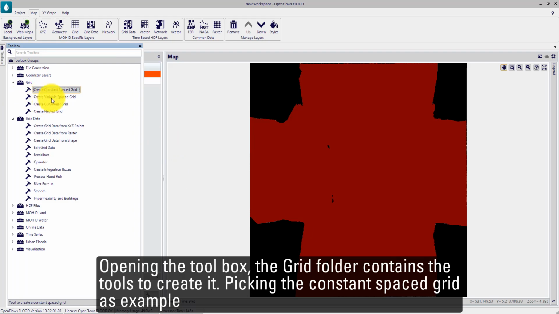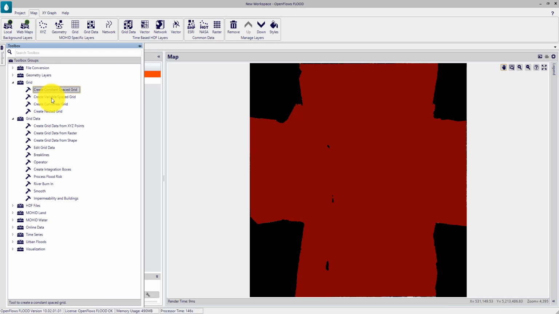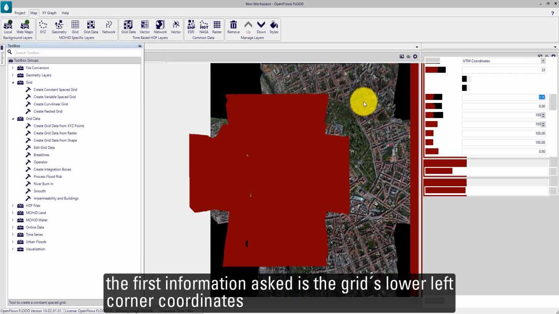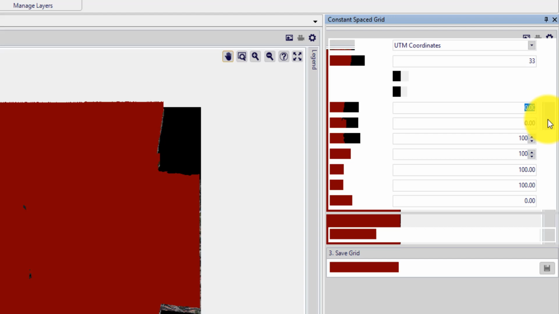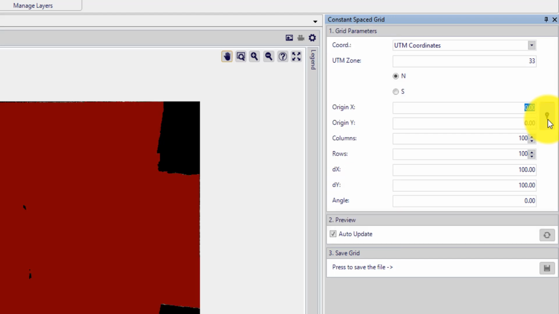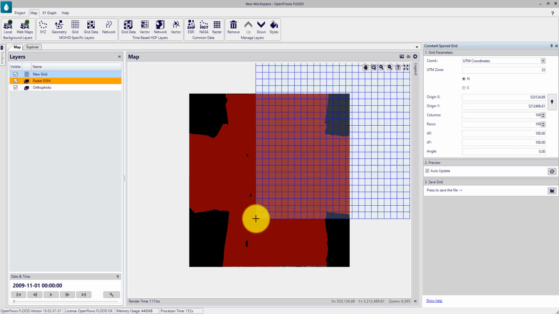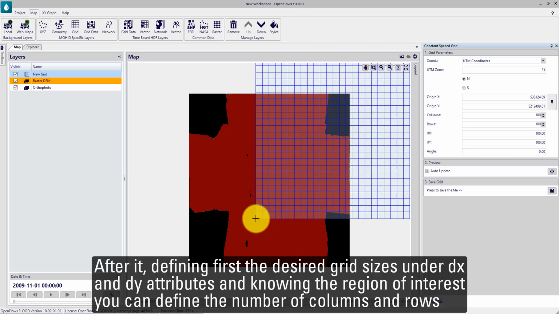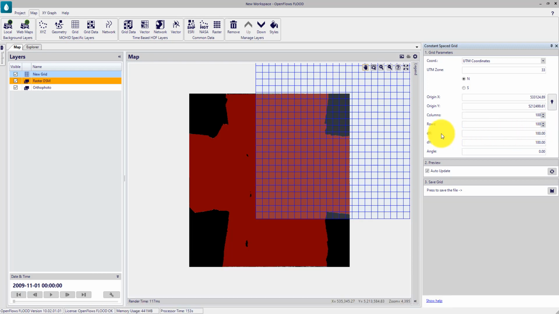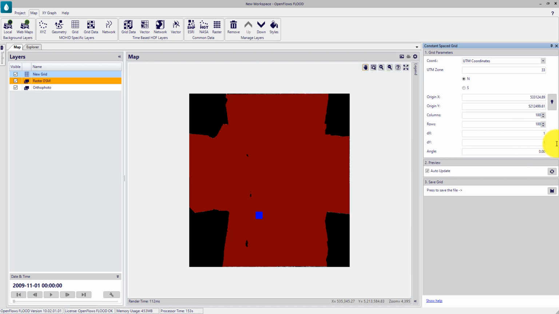Picking the constant spaced grid as an example, the first information requested is the grid's lower left corner coordinates. After it, define the desired grid sizes under the X and the Y attributes, and knowing the region of interest, you can define the number of columns and rows.